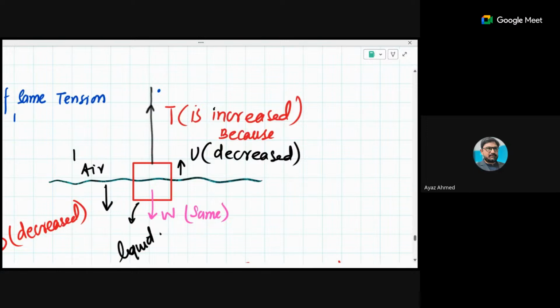So when the upthrust is reduced, you are supposed to apply more force. Do you understand that? Yes, sir. So you have to apply more force in that case. Simply speaking, the motor now has to be powerful. If the motor is not powerful, the object will sink down.